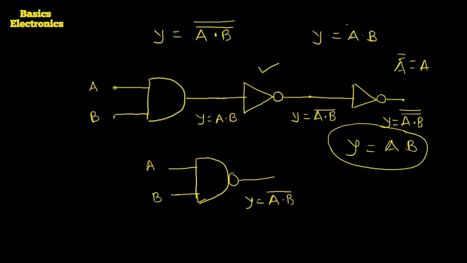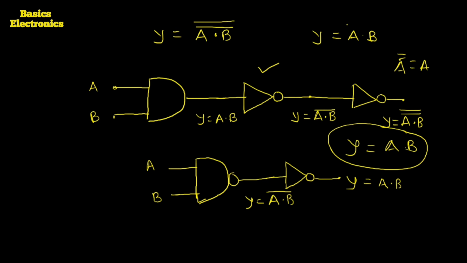Its output is applied to the NOT gate. So here I am going to draw one NOT gate. Output is Y, and Y equals A dot B. Okay, this is the actual diagram of the AND gate.